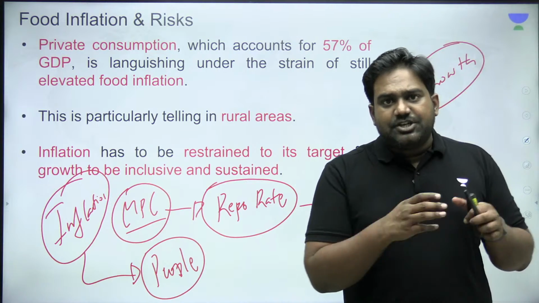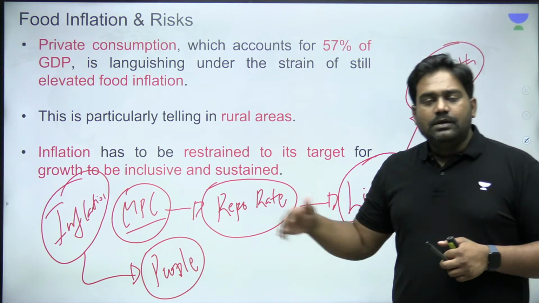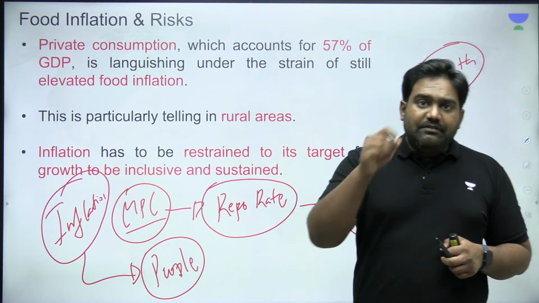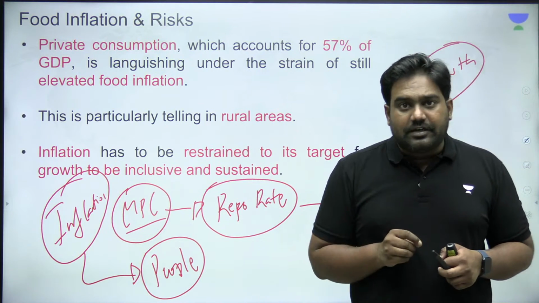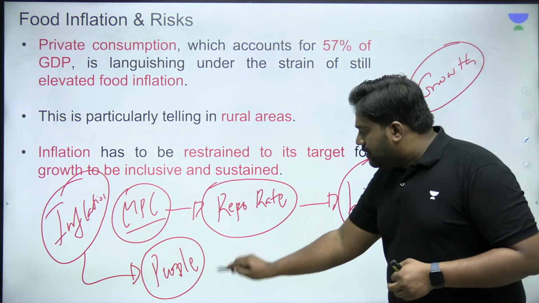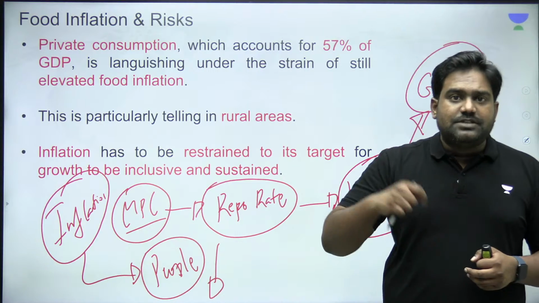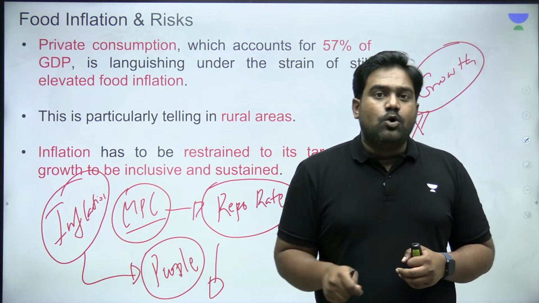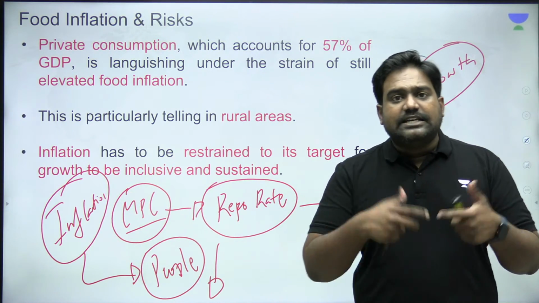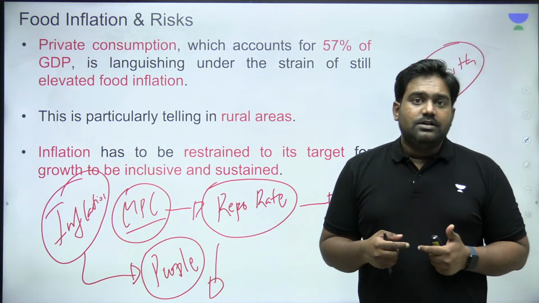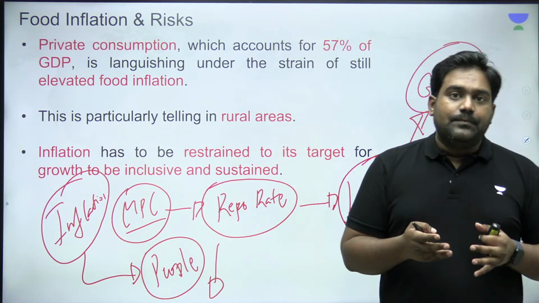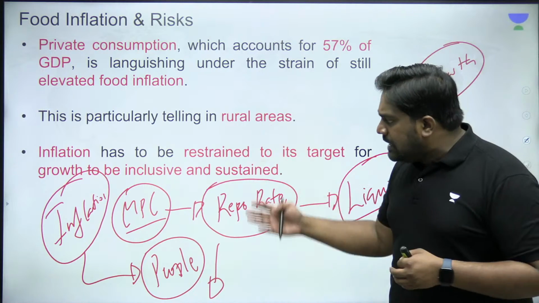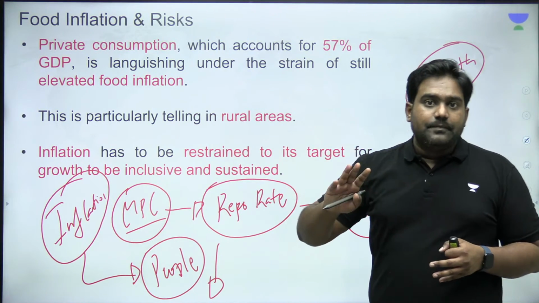Especially those at the bottom sections, those who can't afford the higher prices. They will be affected. Their nutrition levels could be affected. Their consumption will go down. Consumption of certain products and commodities will go down. And if consumption reduces, it affects demand in the economy. So it would create a vicious cycle, right? If demand goes down, even then growth will be affected.